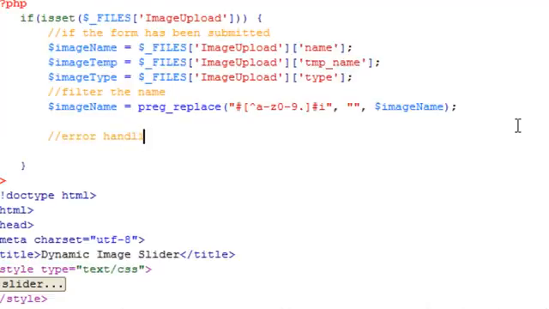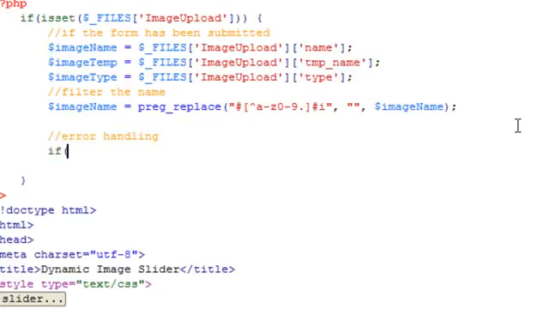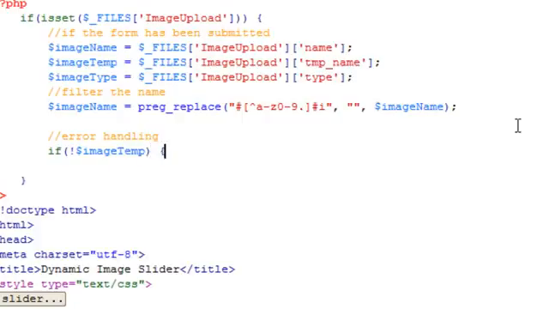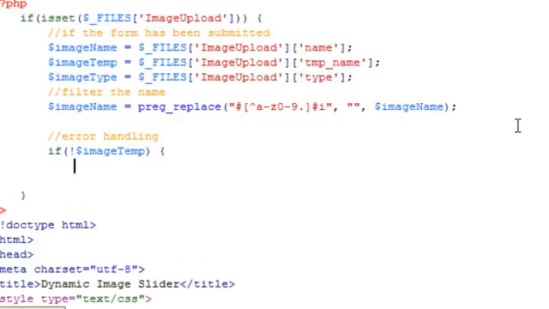Now we're going to do some error handling. So what we're going to do is check if this image name is equal to nothing. That's why the exclamation mark is there. So if that's equal to nothing, then we're just going to echo out a message saying you need to select an image before you upload.